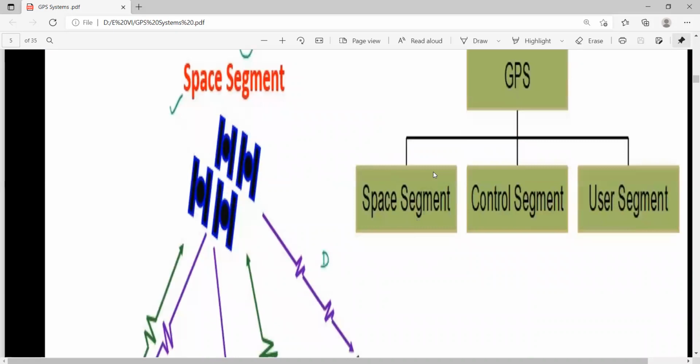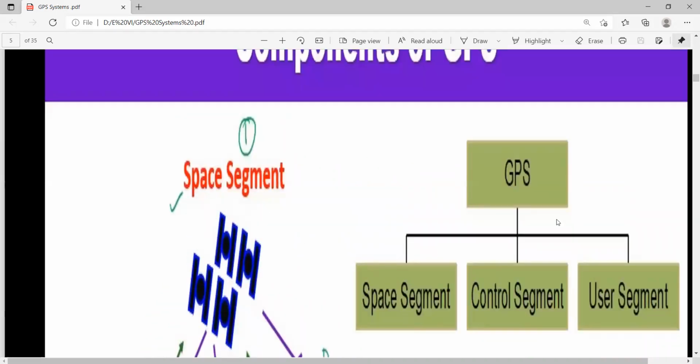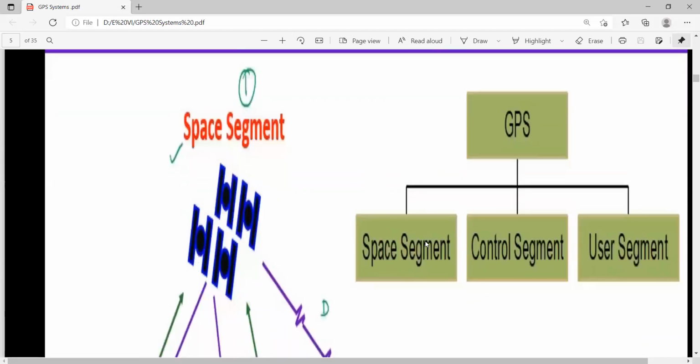Now, as far as the components are concerned, there are 3 main components in the GPS system. The first one is the space segment: how many satellites we have and what the satellite antennas do. Then the control segment, where all the information is controlled, and the user segment. This is the controlling authority and this is the user. A number of users can utilize the services and request anything, and this will obtain the information from the satellites and deliver it to you.